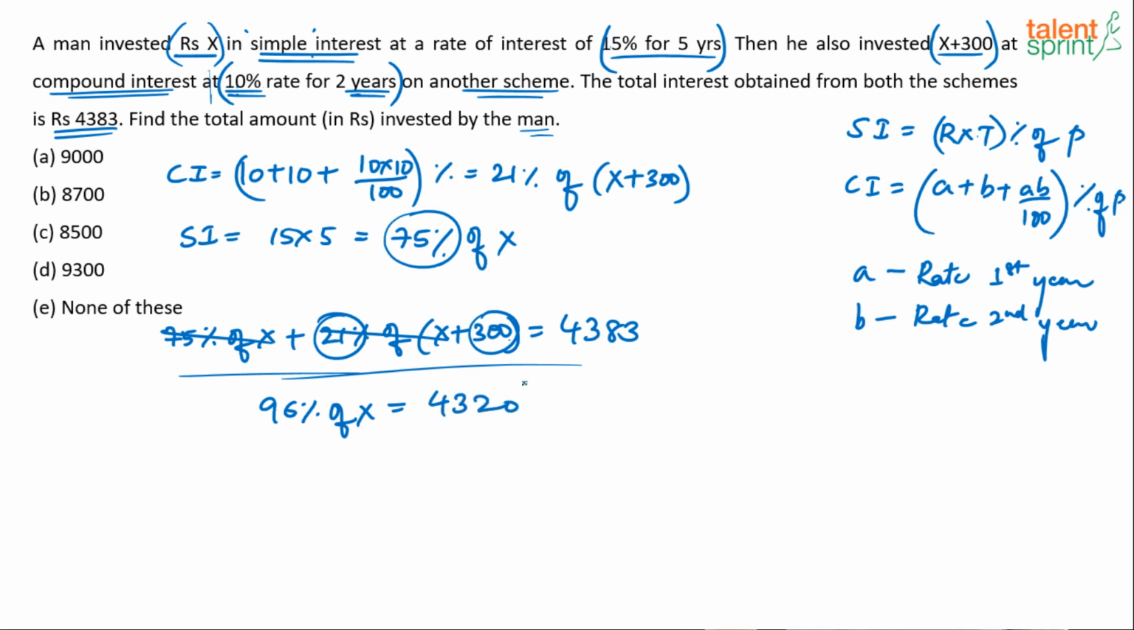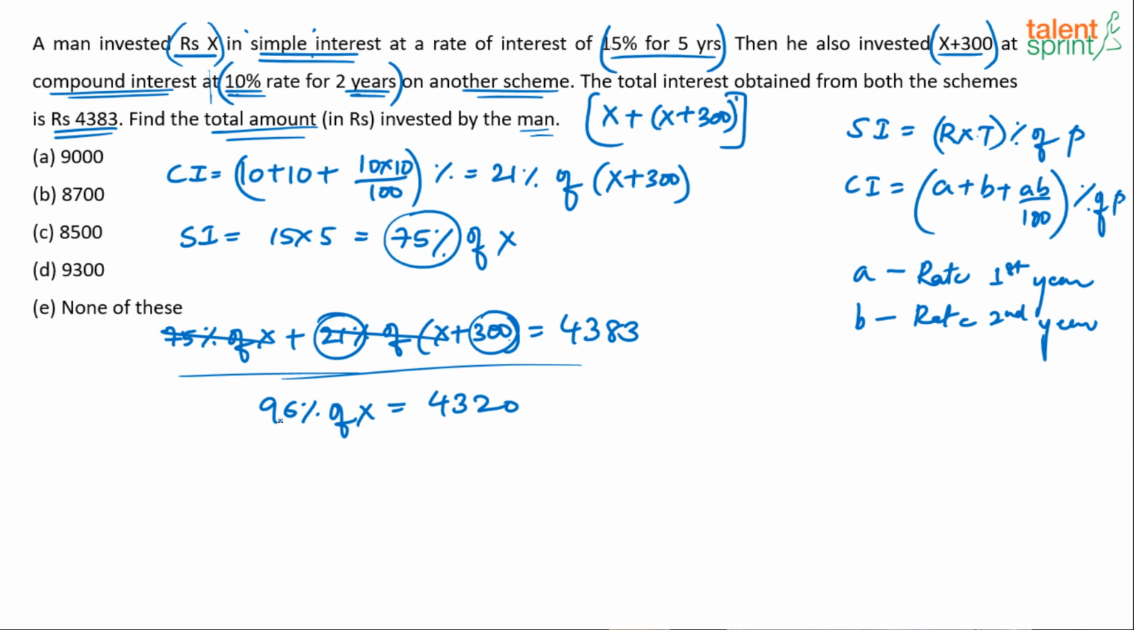Now what is he asking us to get? He's asking us to get the total amount invested by the man. Solve for it. So you have to get X. What is the total amount invested by the man? He has invested X plus 300. Be careful. X plus 300. So you need to calculate X first and then X plus 300.